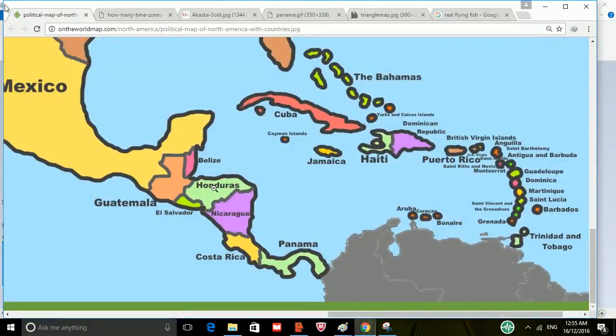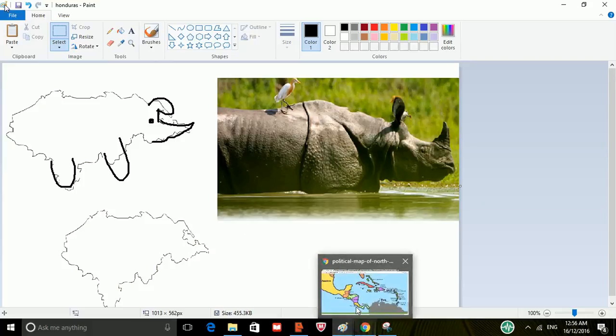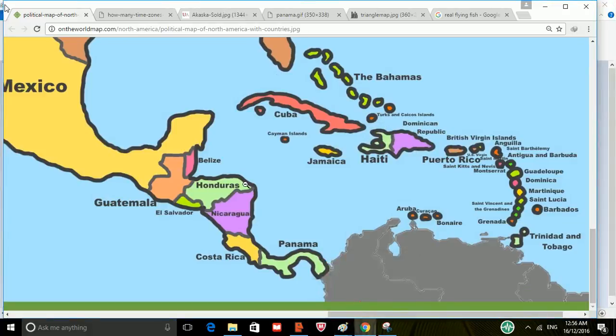All right, then we have Honduras. I also have this funny looking design for Honduras. To me, Honduras, you see this part, especially this peak on the right side, looks like a rhinoceros. So rhinoceros, Honduras, they sound similar as well. So Honduras looks like a rhinoceros.